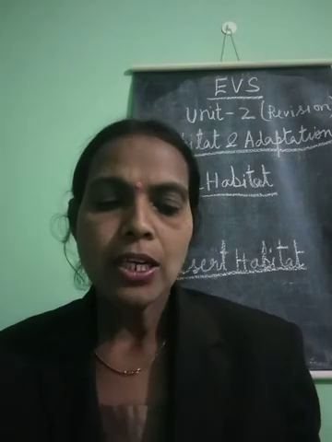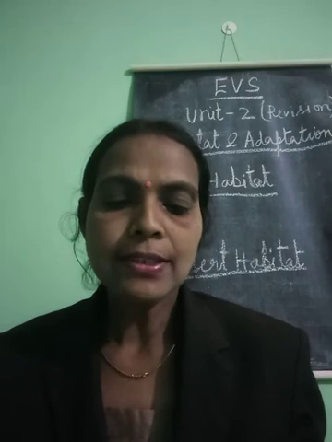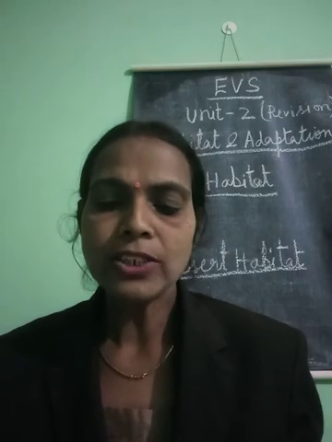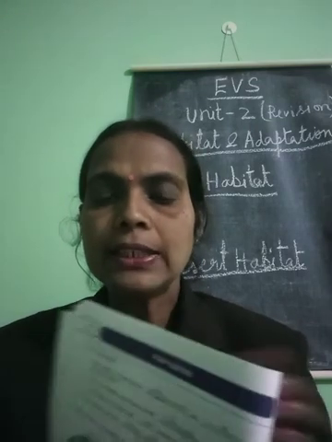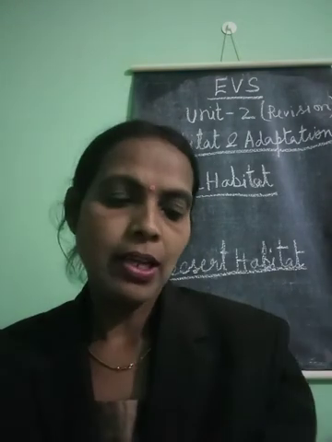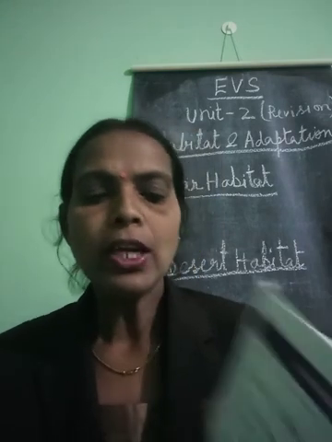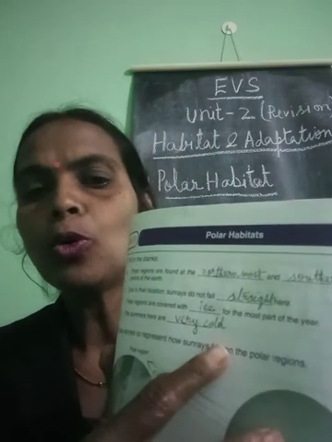Next one, C, polar regions are covered with the dash for the most part of the year. Write down ice. Now, fourth one, D, the summers are very dash here. Write down cold.